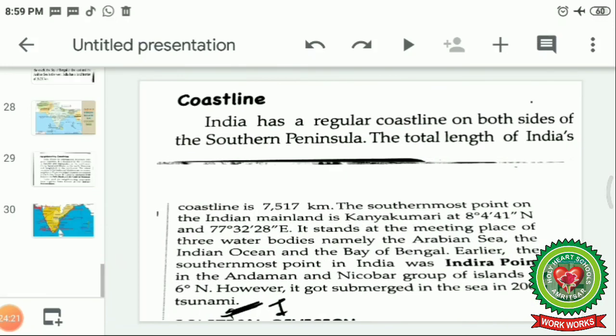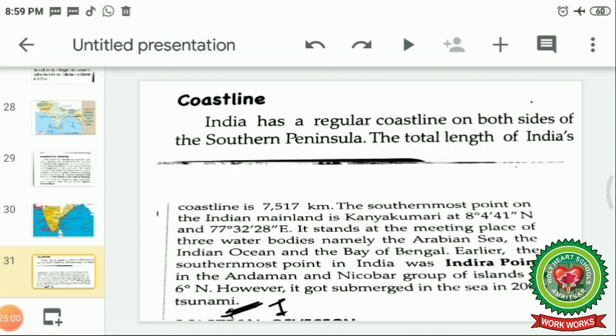Now let's do the reading. Coastline. India has a regular coastline on both sides of the southern peninsula. The total length of India's coastline is 7,517 kilometers. The southernmost point on the Indian mainland is Kanyakumari at 8 degrees 4 minutes 41 seconds north and 77 degrees 32 minutes 28 seconds east. This is the latitude telling where Kanyakumari is situated.